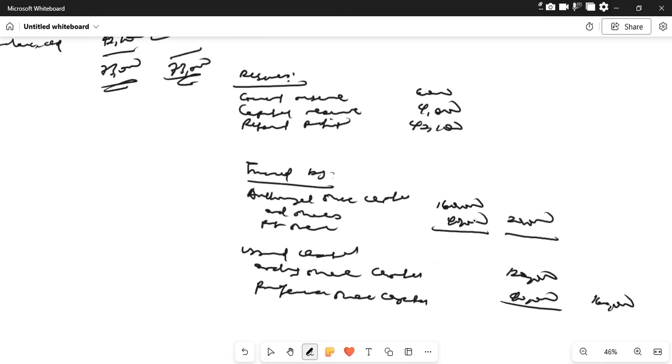So let's add this up. Let's add this up too. So we have 40,000 plus 4, this is 46,000, and this is 52,100. Now, the interim dividend has already been paid.